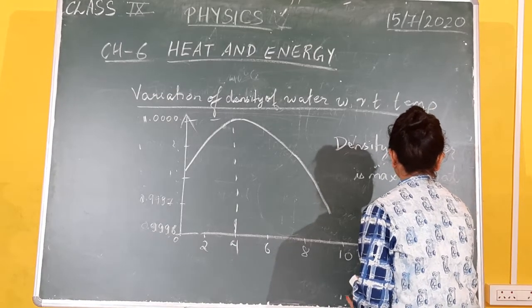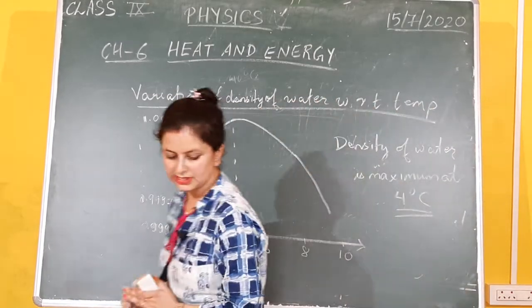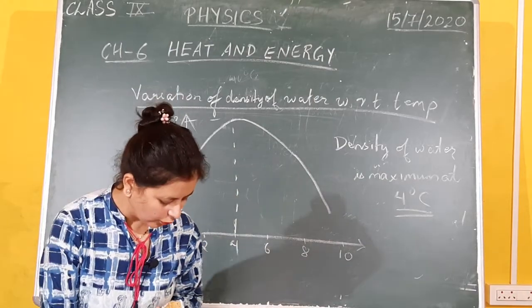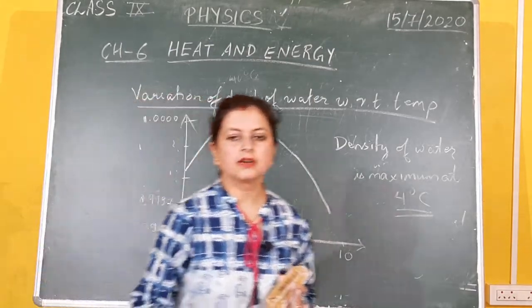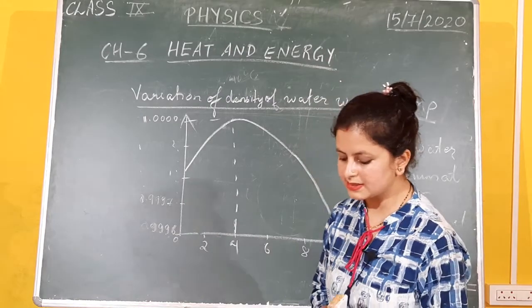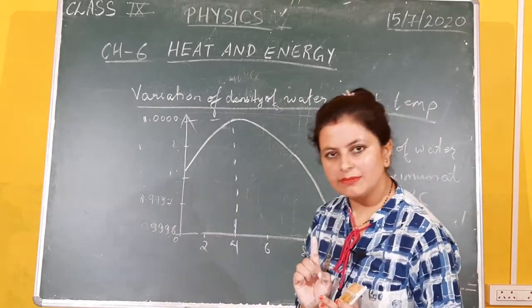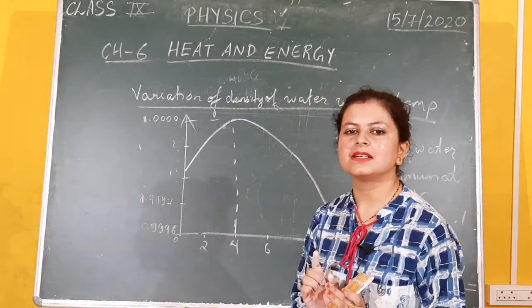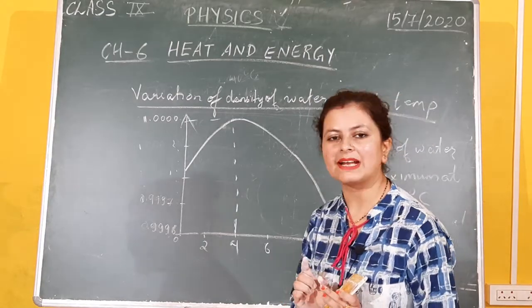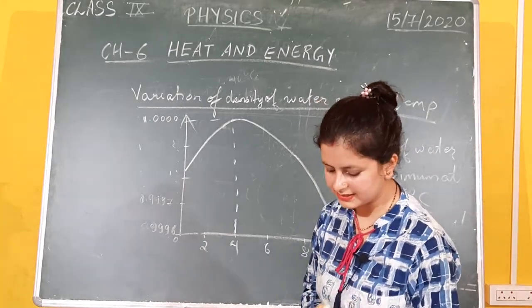4 degrees Celsius. So here you have to take two things into mind, that water expands whether you cool it or heat it beyond 4 degrees Celsius, and the volume becomes minimum at 4 degrees Celsius and the density becomes maximum at the same temperature, that is 4 degrees Celsius.